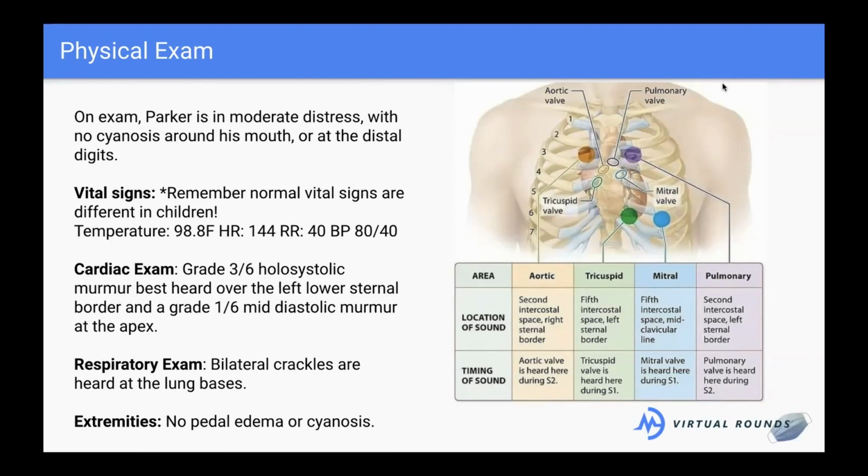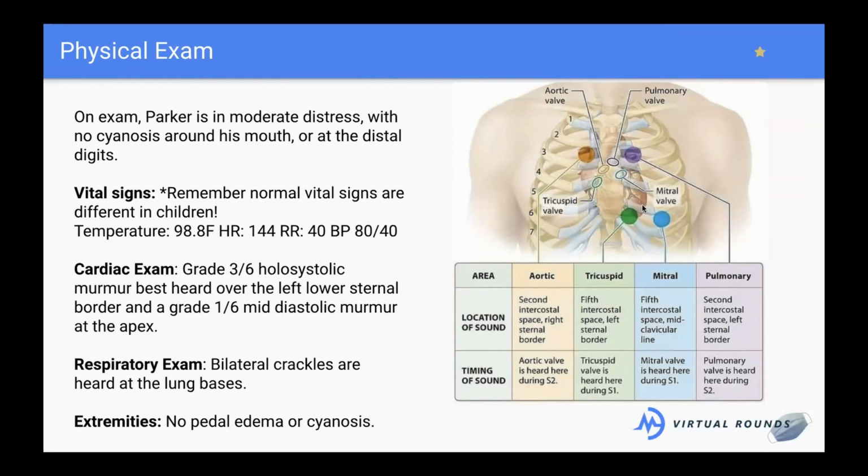We're going to move over to this picture of the thorax. I hope you guys can see my mouse. So it's over the left sternal border. This is the sternum here, so it's here on the left sternal border. And this is the heart's apex. So we're hearing the murmur right around here, basically.